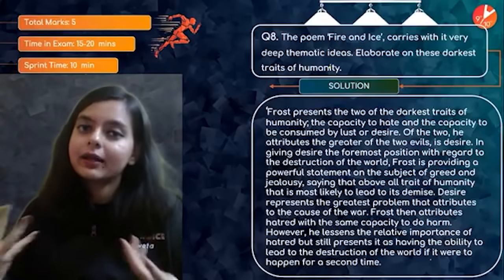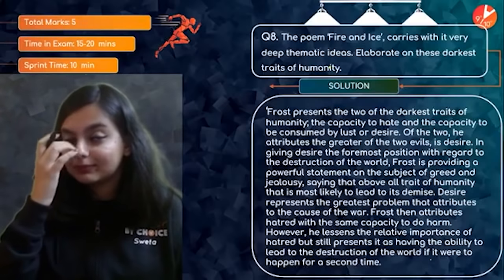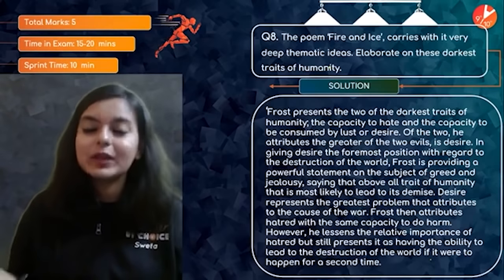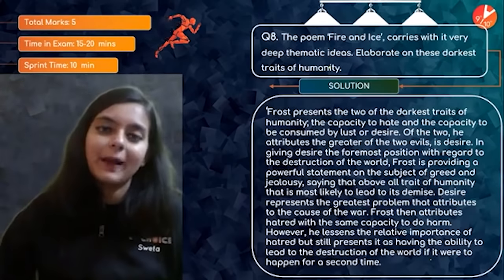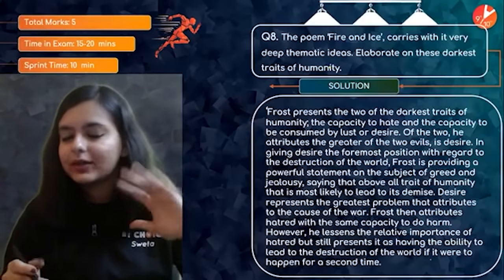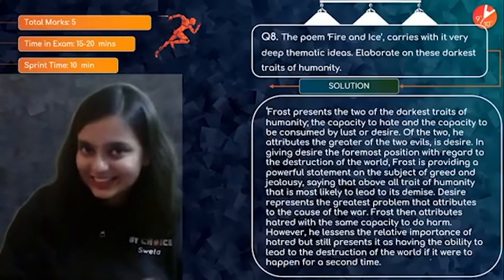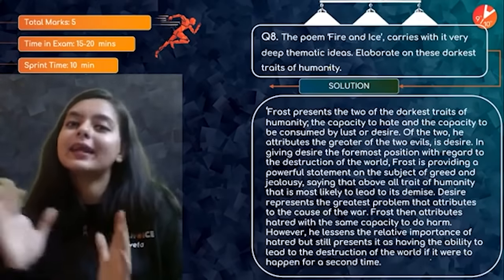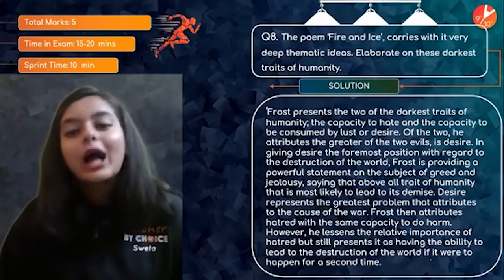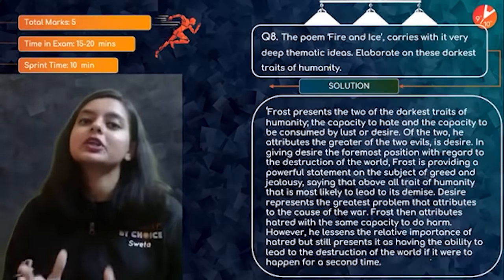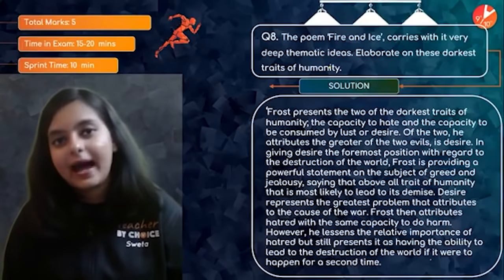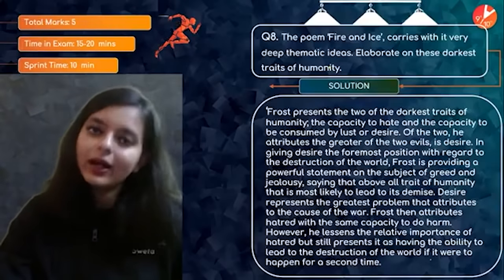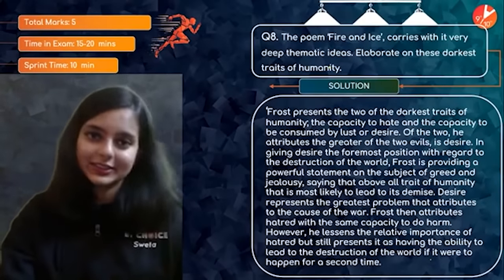But of course, if the Earth gets destroyed by lust or desire for the first time, whatever is remaining is going to get destroyed by hatred, right? So greater potential of destruction is attributed to desire. Okay, and then second comes hatred, which is equally also dangerous, having the potential to cause destruction.